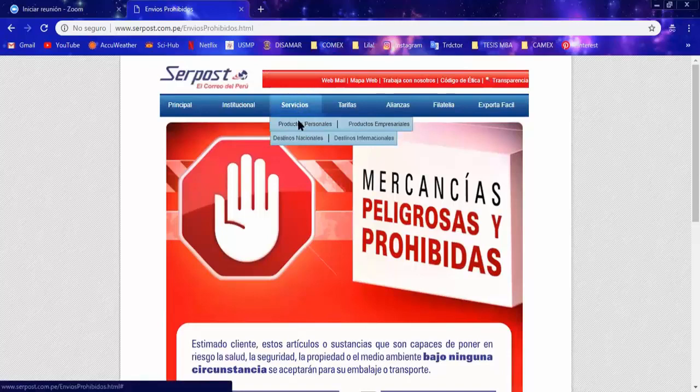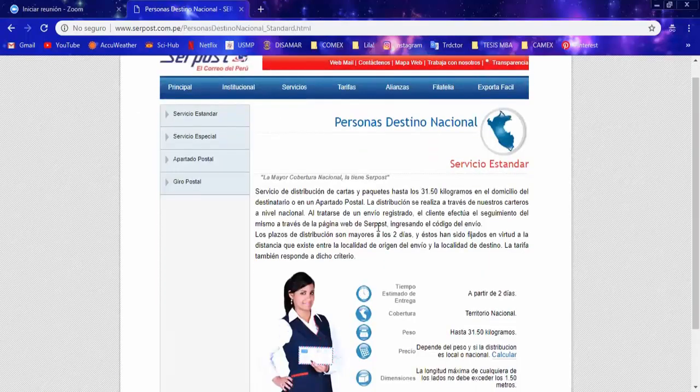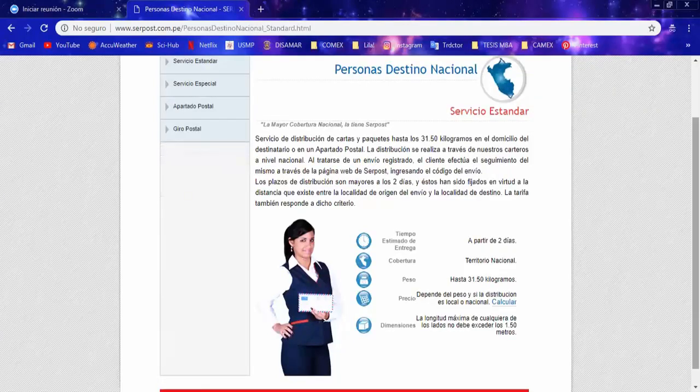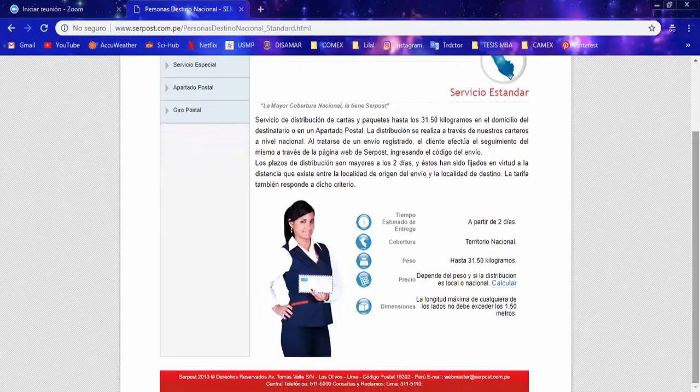And finally, here we're going to be able to find the services. In this case, it will be personal products. We can check national destinies and international destinies. First, we're going to see national destinies, okay? So, this is the national destinies for products. In this case, it says that you can send up to 31.50 kilograms from place to place.